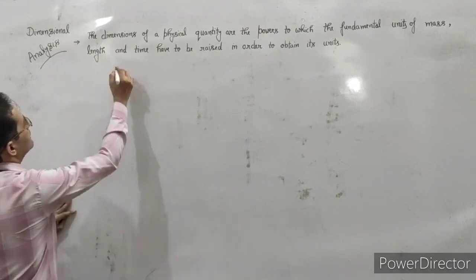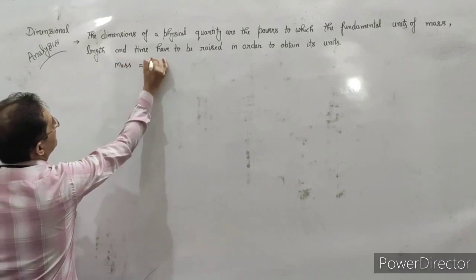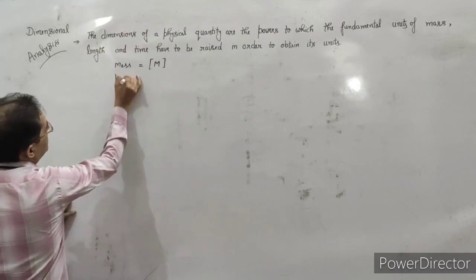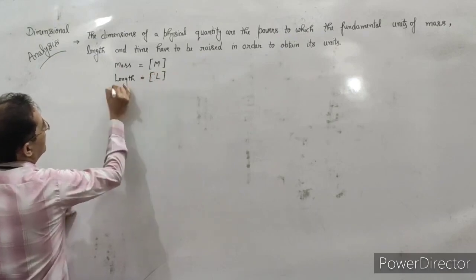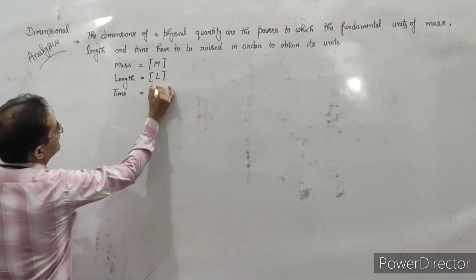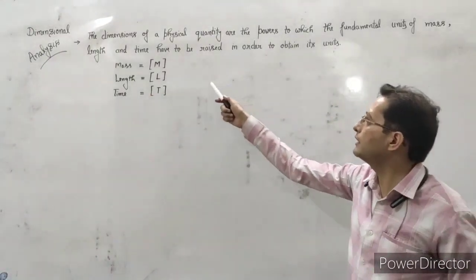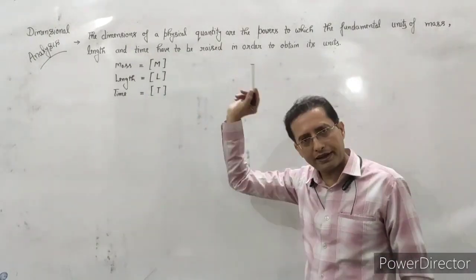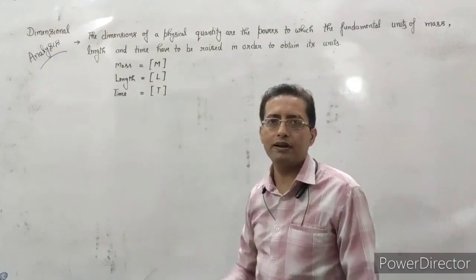Let us take that the mass is going to be represented with M, length with L, and the time is going to be represented with capital T. Here we can see one common thing, that each dimension is going to be represented within the square bracket, no other bracket we will use, and with capital letters.